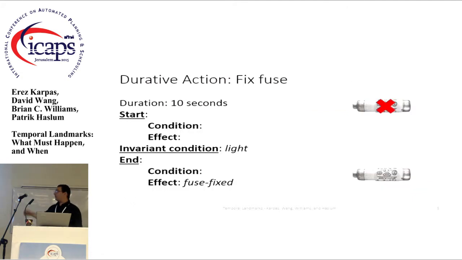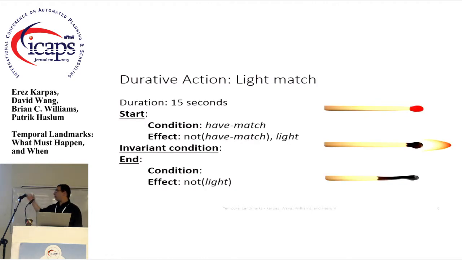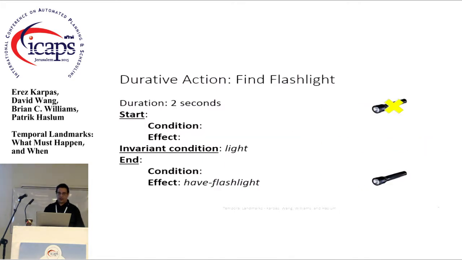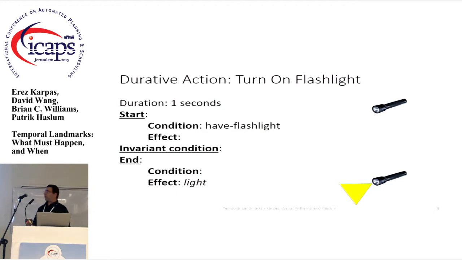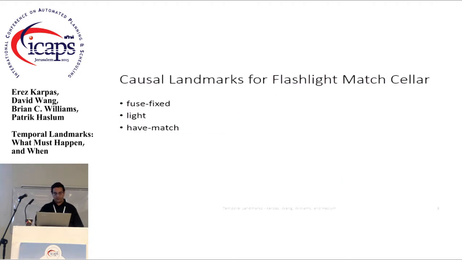We model this in a fairly straightforward way. The fix fuse action takes 10 seconds, has an invariant condition of light, and an end effect of fuse fixed. The light match action has a duration of 15 seconds, a start condition of have match, a start effect that you no longer have the match and you have light, and then at the end, you no longer have the light. That's, I think, the canonical example of the envelopes that Andres talked about. Find flashlight is kind of similar. The invariant condition is having light, and the effect is have flashlight at the end. And turn on flashlight: you need a flashlight at the beginning, and you have light at the end. So this is the problem we're going to be talking about.